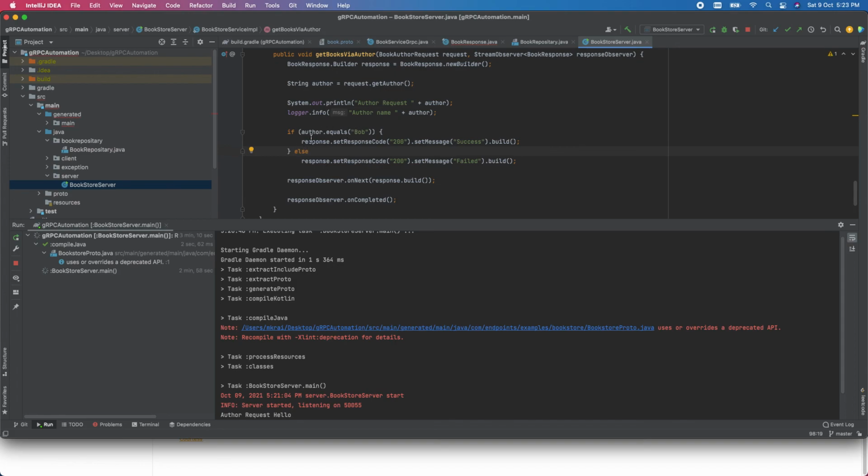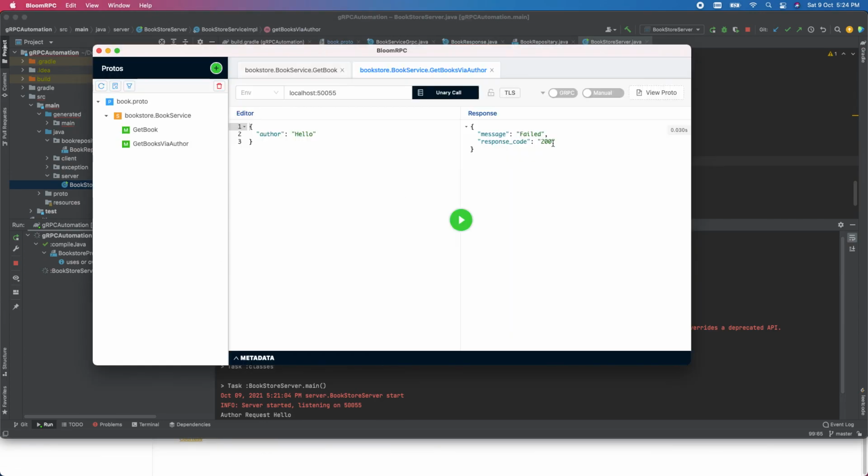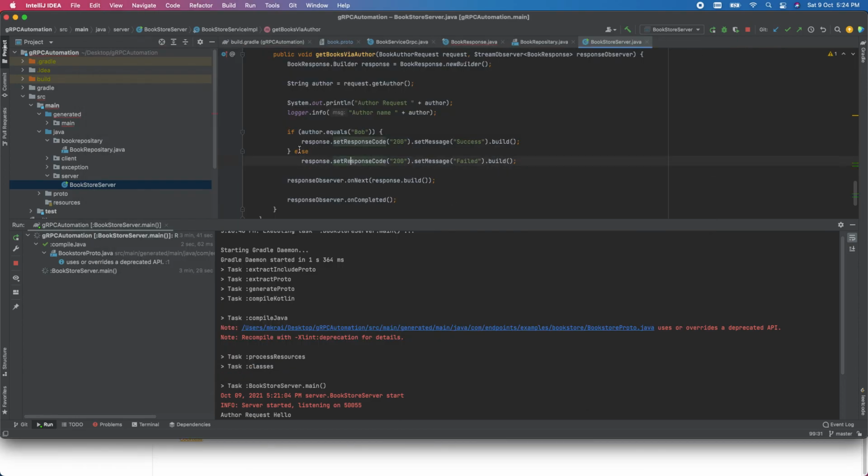So if the author is Bob, then only I'm returning a response code of 200 and the message as success. Else we are going to return the status code as 200 and the message as a failure. That's why you are seeing the message failed here. So let me change this parameter, assign author as Bob, and run it. Now you can see the message is success and the response code is 200, as is very obvious, I feel.